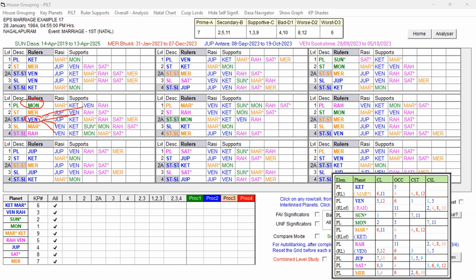So Moon is the planet, though it is ruling at the 2A level, it is supporting Venus. So Venus is the strong favorable key planet, though it is at the 2A level, it is supporting the Moon and also Ketu. So they are all supporting. So the strong favorable key planets of the destiny are Moon, Venus and Jupiter. Ketu also we can take, right? Now the unfavorable key planets are nothing but Mercury and Mars.